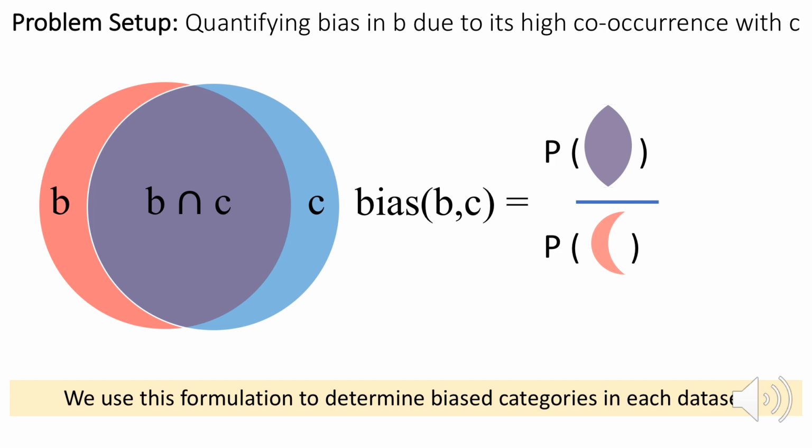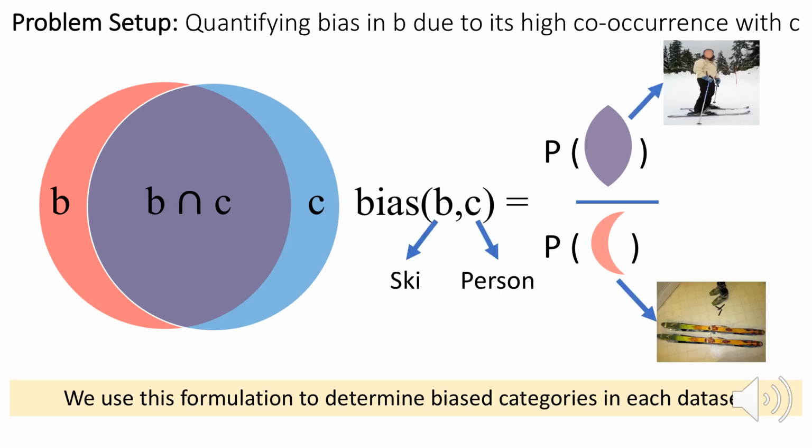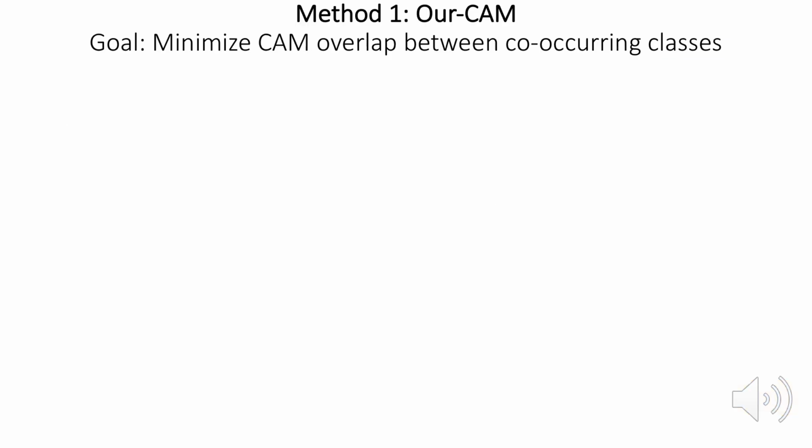First, we quantify the context bias for class B as the ratio of average prediction probabilities of class B when it occurs with and without the co-occurring class C. For example, context bias for ski due to its high co-occurrence with person is defined as the ratio of average probability of ski in images with and without person. We use this formulation to identify bias categories in the dataset.